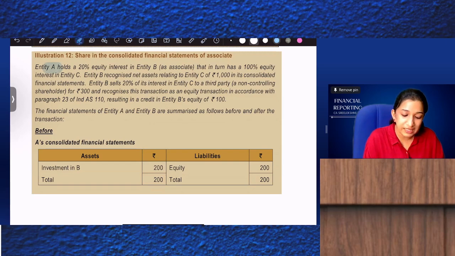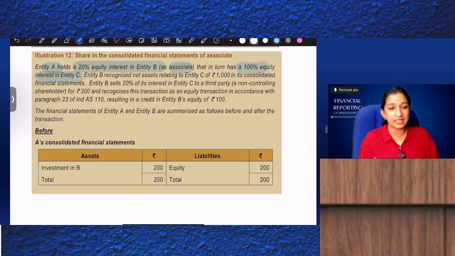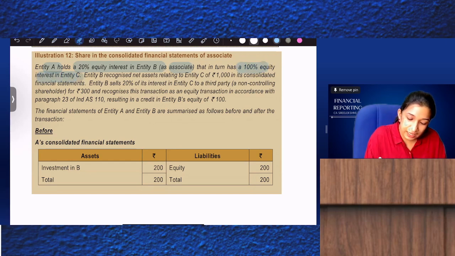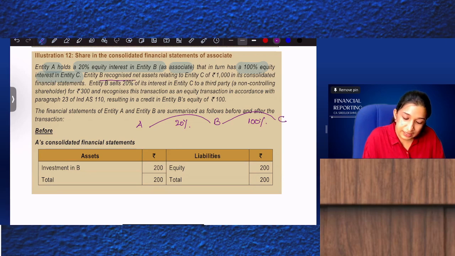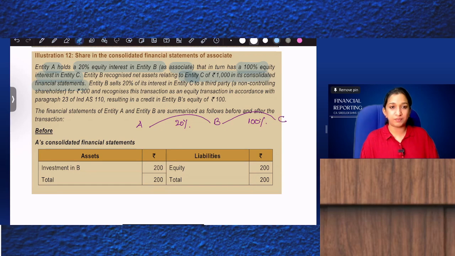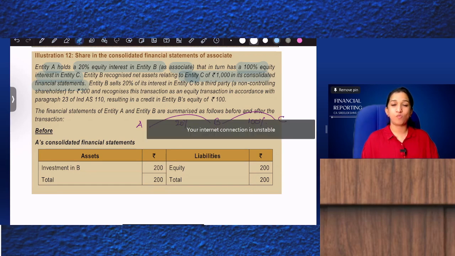Entity A holds 20% of equity interest in entity B as an associate, which in turn has 100% interest in entity C. So entity A in B has 20% share. B in C has 100% share. Entity B recognized net assets relating to entity C of 1,000 in consolidated financial statements.